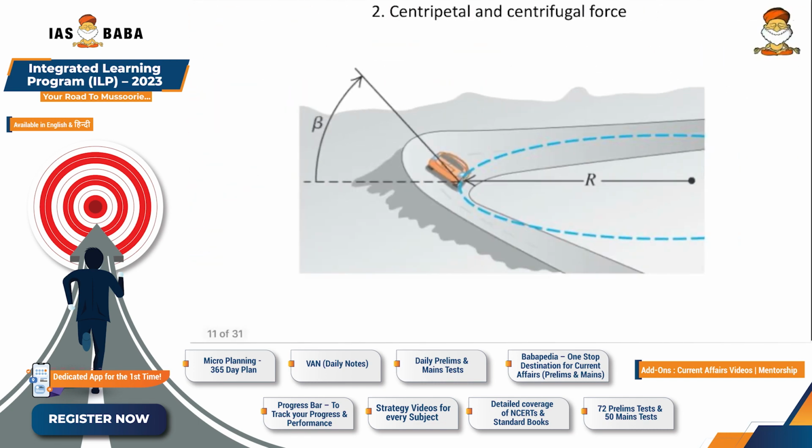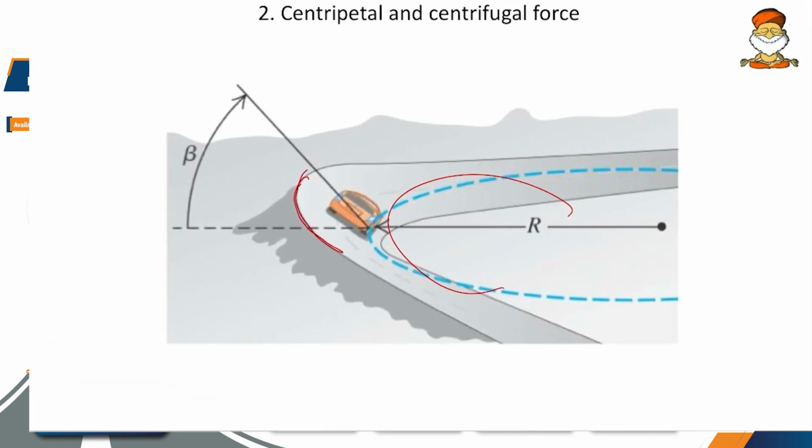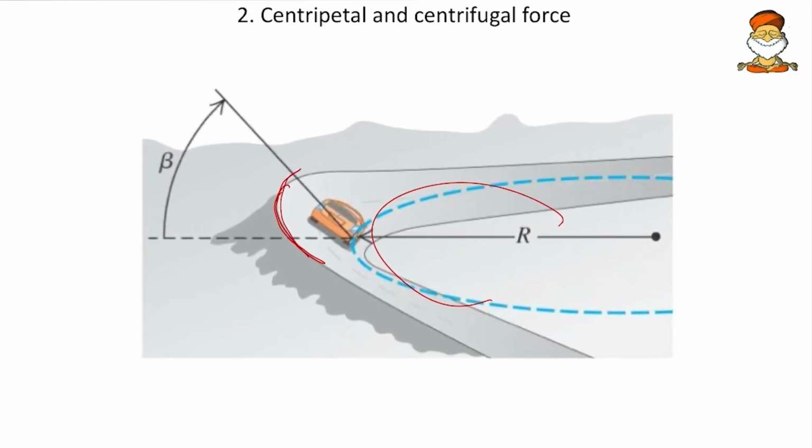Then come to the next, the same centripetal and centrifugal force is used by civil engineers whenever they build roads negotiating a curve. Here we can see the road is negotiating a curve inwards, and the opposite edge of the road to the curve is elevated. This elevation is because the car experiences the centrifugal force. Now the car is negotiating the curve and is impacted with the centrifugal force. That means the car is being pushed away from the road.